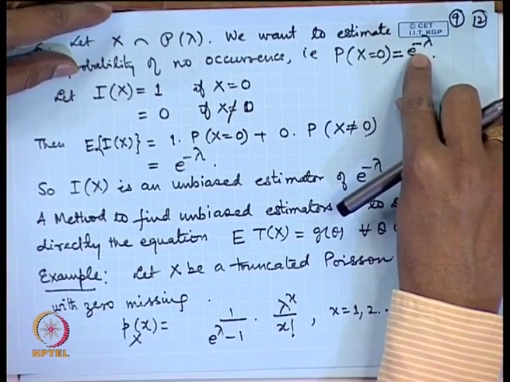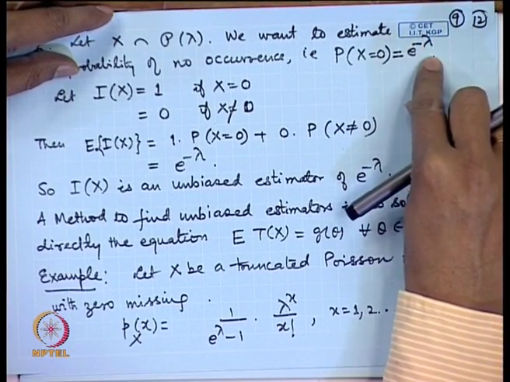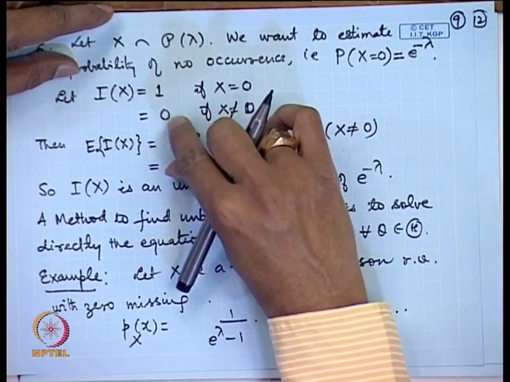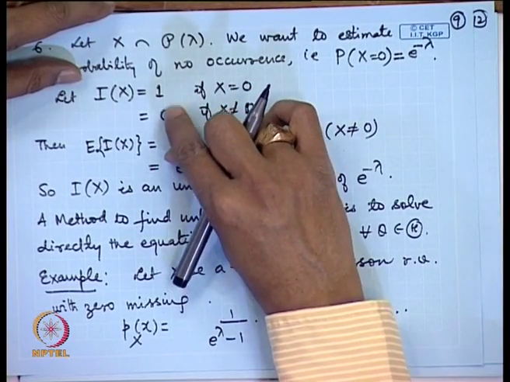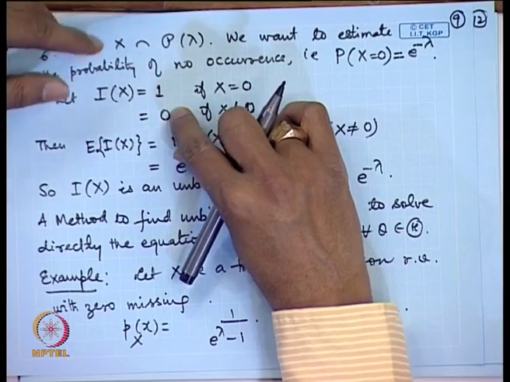I gave you one example for estimation of the probability of 0 occurrence. Here you can see e to the power minus lambda lies between 0 and 1, whereas the estimator is taking value either 0 or 1. So, this is not a very proper estimator here.